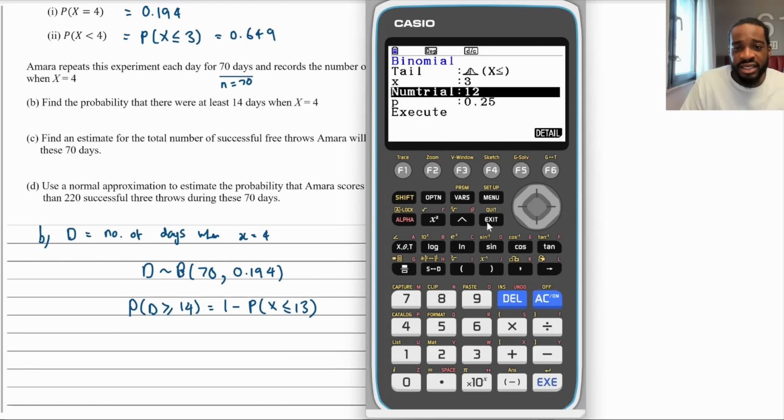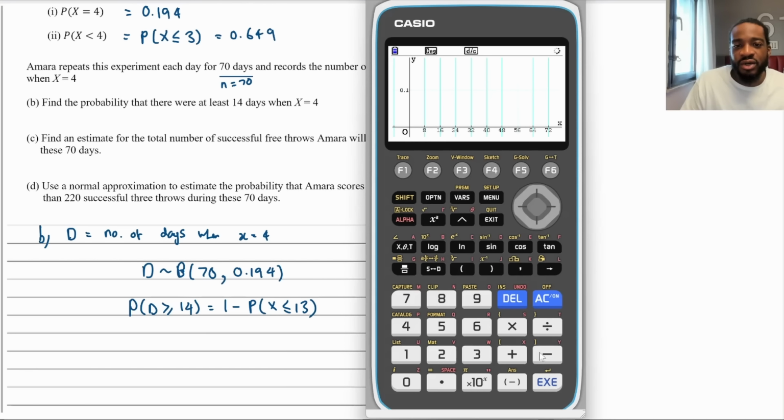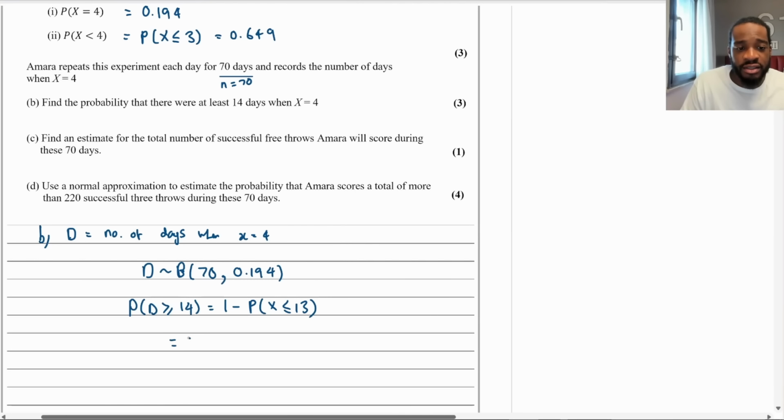So I'm going to click exit, and then I'm going to change this to that way. And then what am I doing? I want x to be 14. The number of trials, the n, is now changed to 70. And the probability p is going to be 0.194, isn't it? So like that, and then that is going to equal 0.497 to three significant figures, right? So I'm going to write 0.497. Perfect. So that's done.